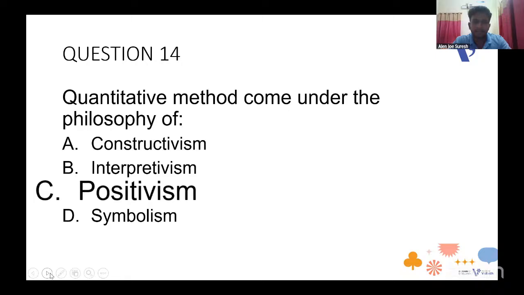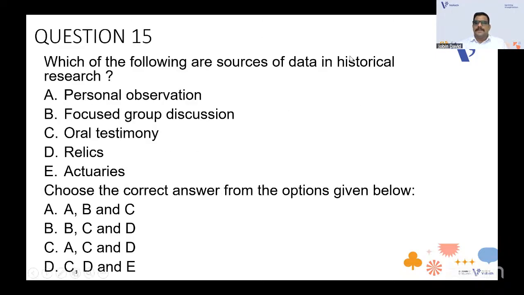Going with the next question: which of the following are sources of data in historical research? Historical research is where we study events that occurred in the past. For example, we are doing research on World War One or two. It has already happened, and we are doing research on that. So, what are the sources of the data? Is it personal observation, focus group discussion, oral testimony, or relics or archives?